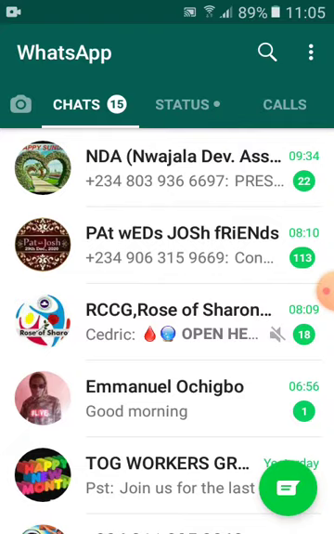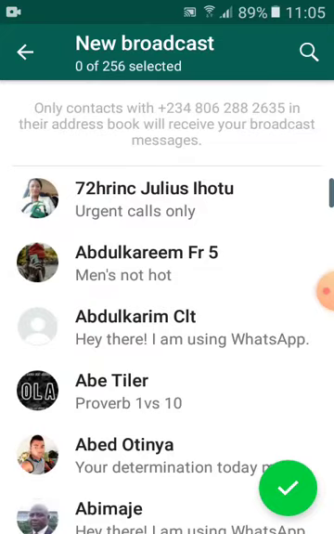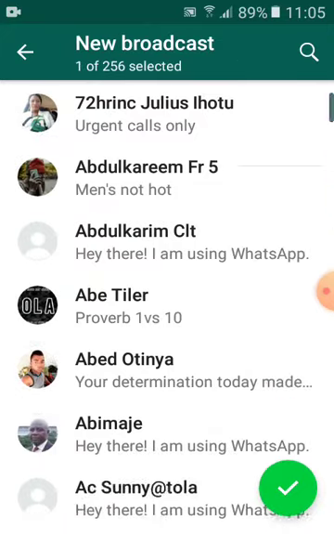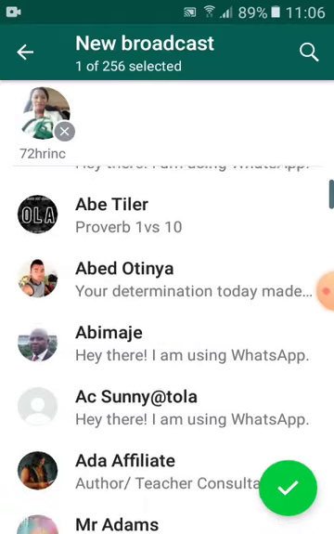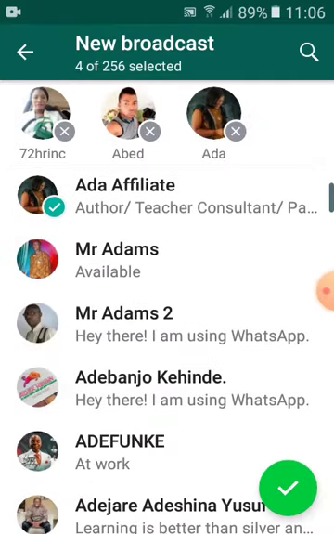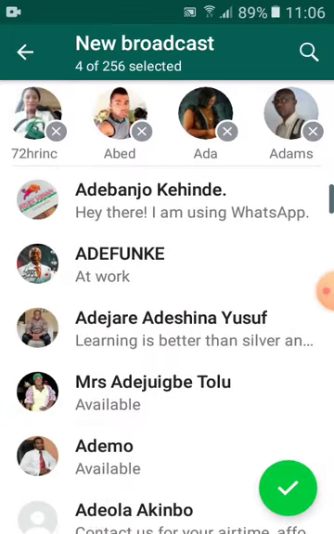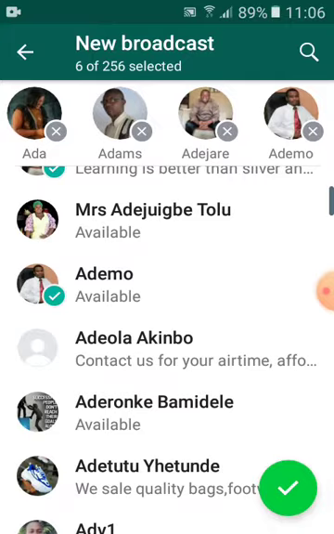Right now I am on my WhatsApp. So what I will do is I will click on these three buttons here, and you can see here the second icon you see is new broadcast. So I'm going to click on it, and if you click on it, you will see your contacts here. So from these contacts, I know people that may be interested in the kind of product that I sell. So I'm going to go through them and add them one after the other. As you are clicking on them, it's adding them to that broadcast list. So I'm going to check them and add them. Once you are done adding them, then you hit this check mark.